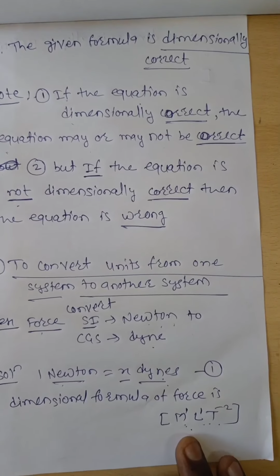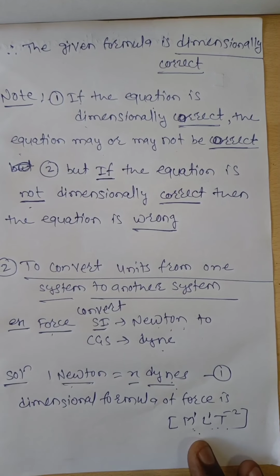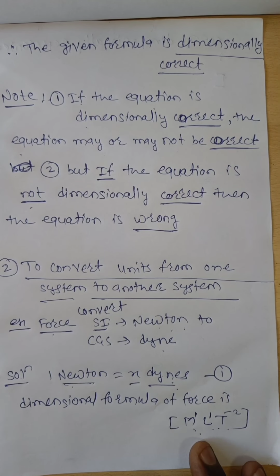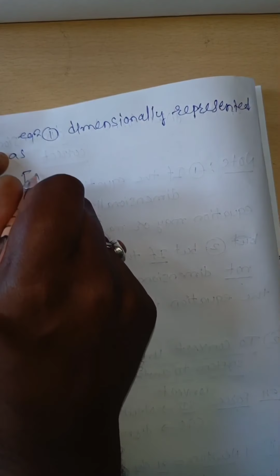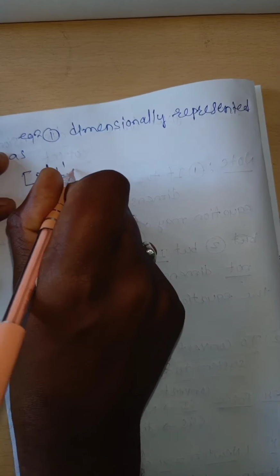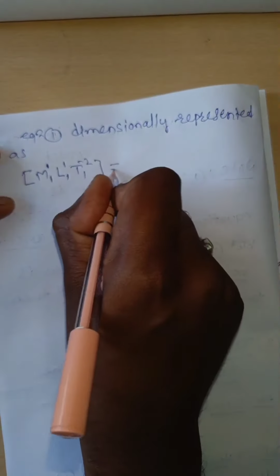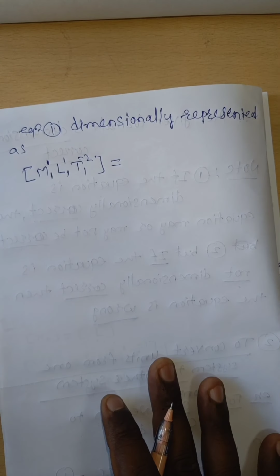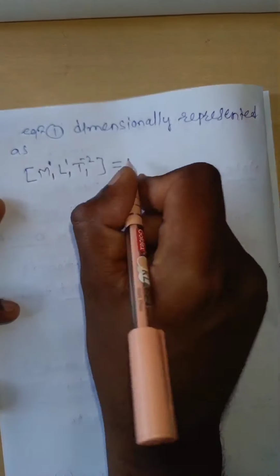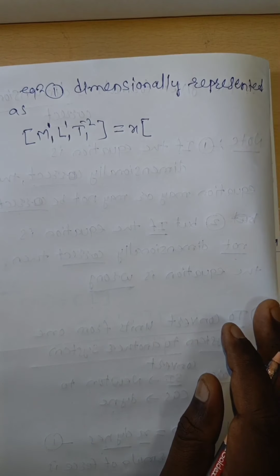The Newton is the unit of force. What is the dimensional formula of force? M to the power 1, L to the power 1, T to the power of minus 2. Therefore, this is M1 to the power 1, L1 to the power 1, T1 to the power of minus 2, which is equal to, from equation 1, Newtons equal to x into dynes. Then x into dynes is also a unit of force.